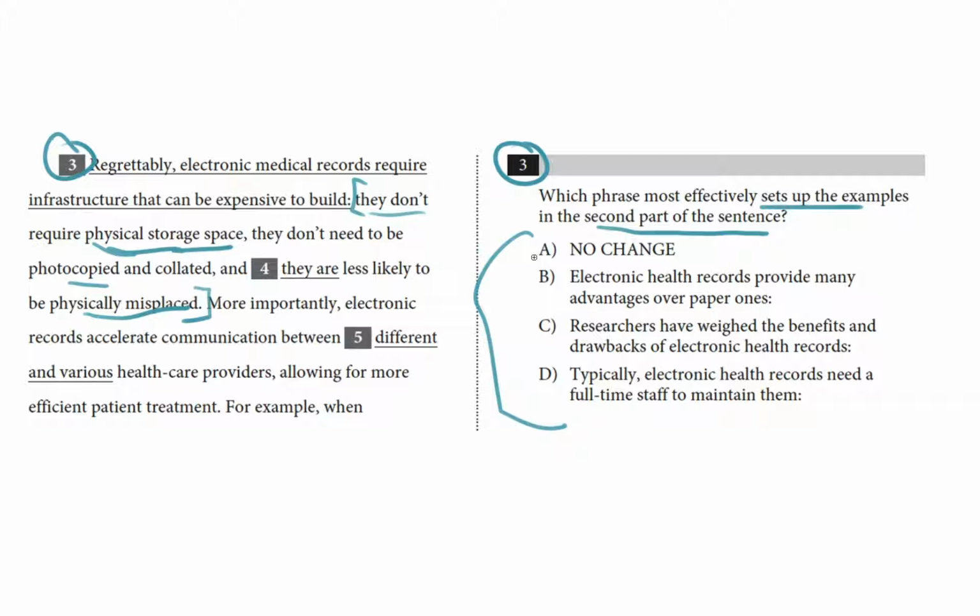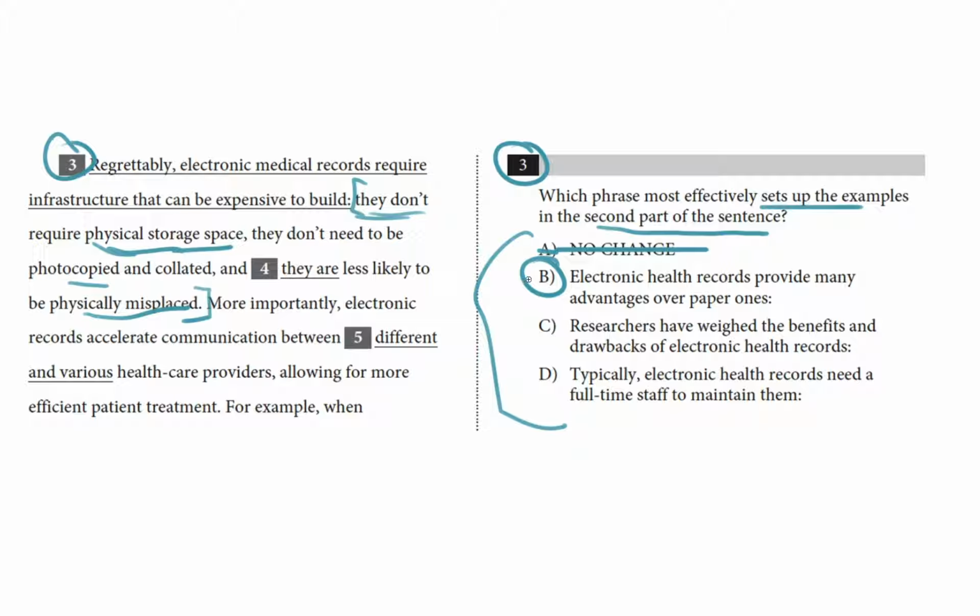So right now, I'm going to cross off no change, because it's not comparing electronic health records to the expense of infrastructure. It's comparing electronic health records to the expense of physical ones. Let's see if we can find anything that compares physical and digital health records. B. Electronic health records provide many advantages over paper ones. This one makes sense to me. This is a list of advantages that digital records have over paper ones. I'm quite confident that this is our answer.